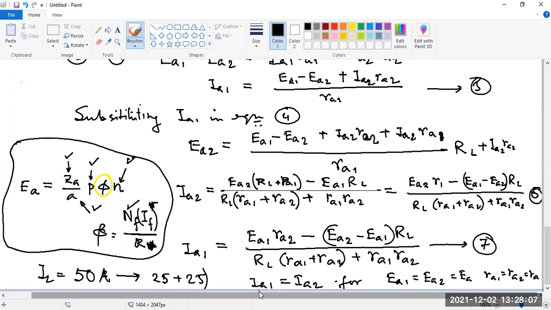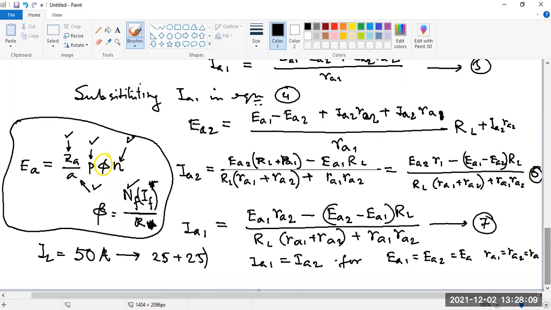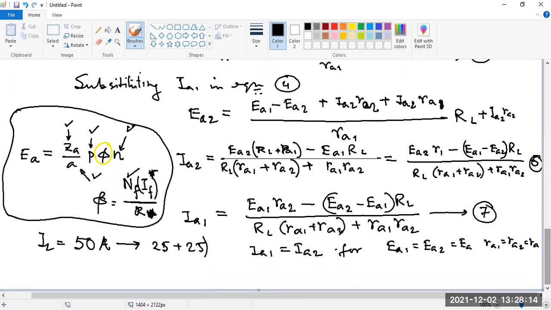Look, are we getting IA1 and IA2 the same? Yes, sir. Yes, equal? And what is the value? What is this value? IA1 equals IA2 equals IA. What is this value?